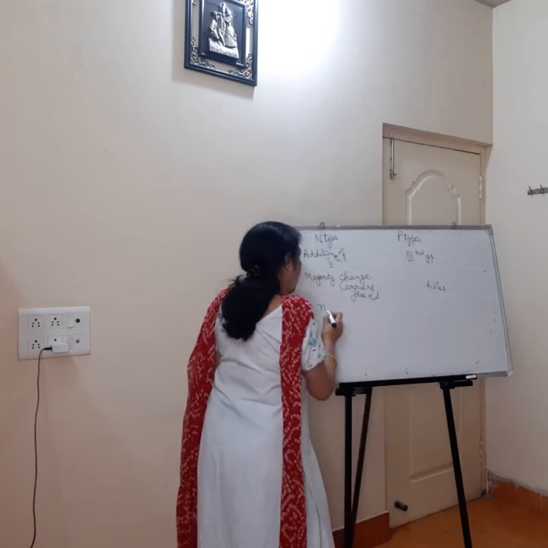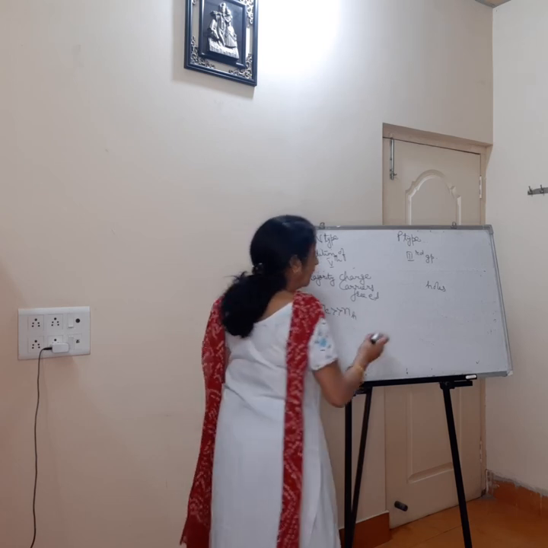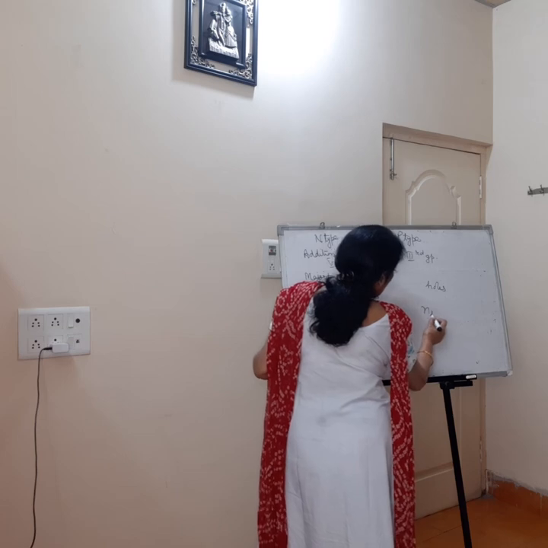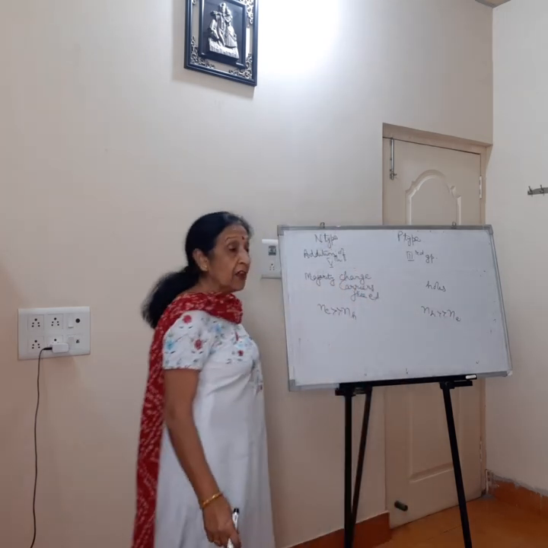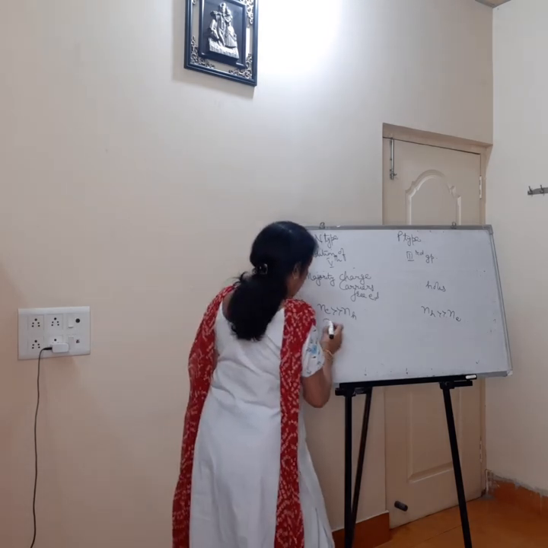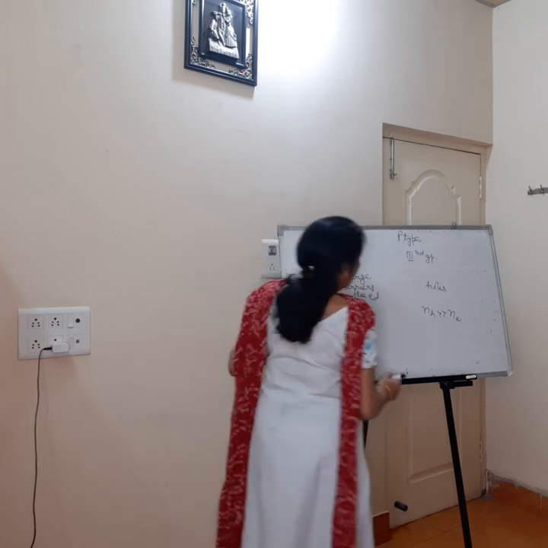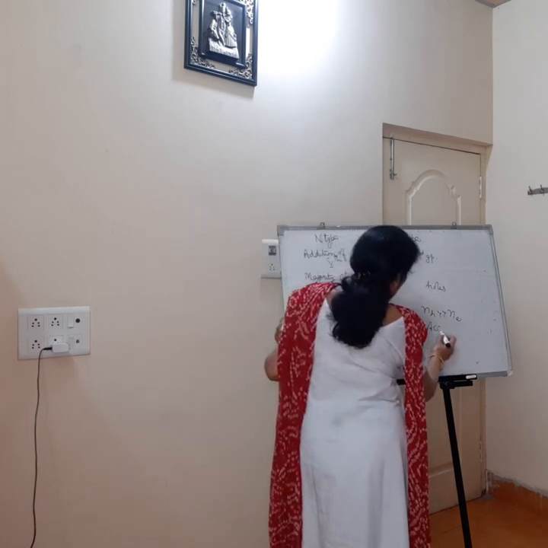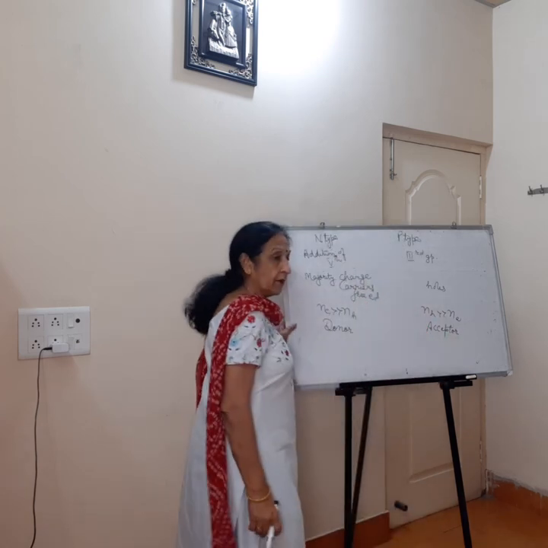In case of n-type, concentration of electrons is very large as compared to holes. In p-type, concentration of holes is very large as compared to free electrons. In case of n-type, impurity is the donor impurity. In case of p-type, impurity is acceptor impurity.